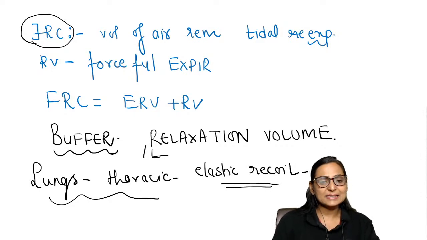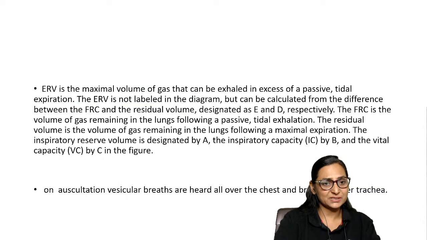You know that the lungs and the chest wall both are elastic, having elastic recoil properties, with the lungs having a property of collapsing and the thoracic cage having a property of over-expanding. But that is maintained at the end by this relaxation volume, which is your FRC. So FRC is one of the very, very important MCQs.